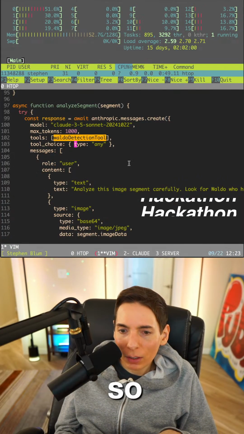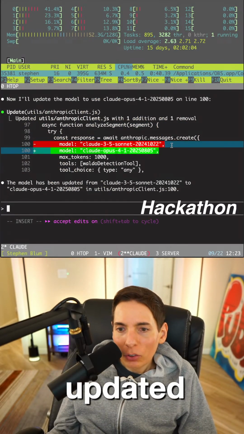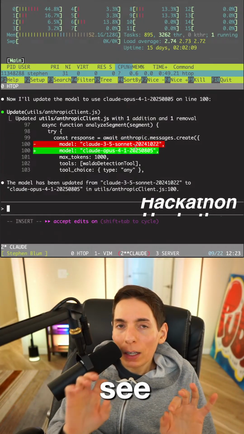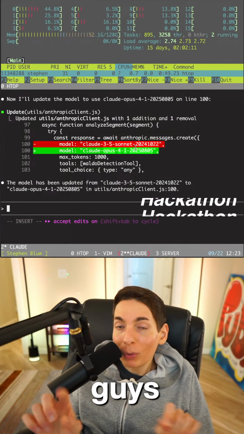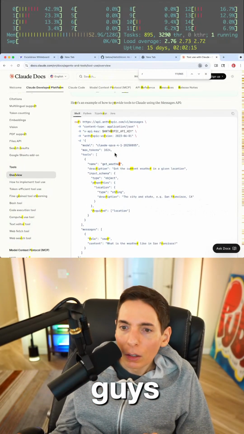Okay, so let's see. Are we going good here? Looks good. Okay, so it updated it. So here's the deal. We're following the rules, you guys. We cannot edit the files manually. We can read the files, but we cannot manually edit. We have to use the coding agent. Okay, so